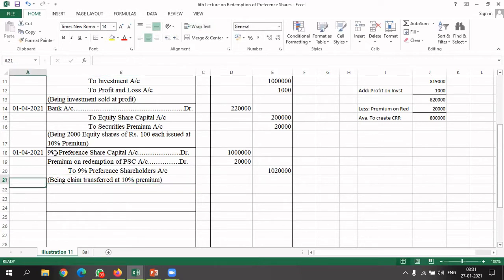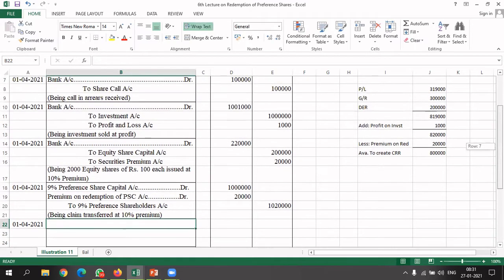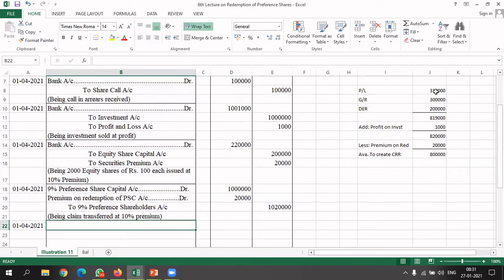Now after transferring the claim at premium, straight away we will provide the premium, and we have already made an arrangement for it. Here we have already kept the amount aside. Now this amount we will take from profit and loss account. So in profit and loss, how much do we have? 3,19,000 plus the 1,000 profit we made. So in total we have 3,20,000.